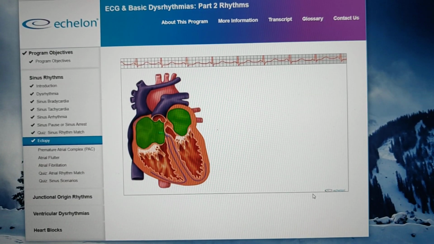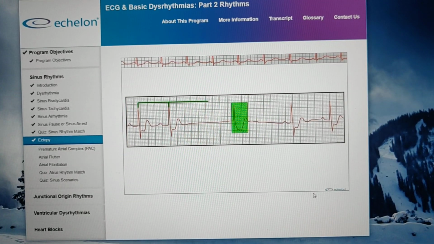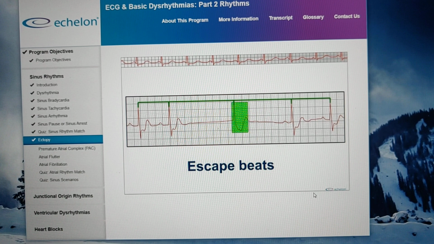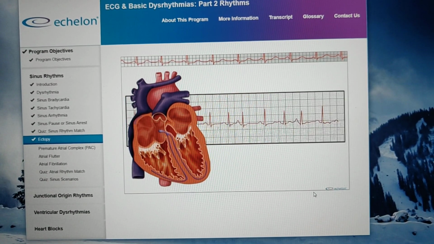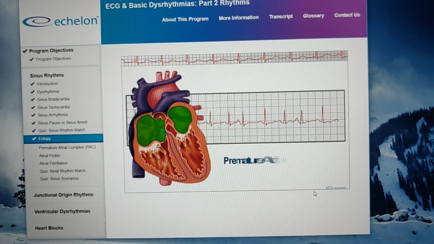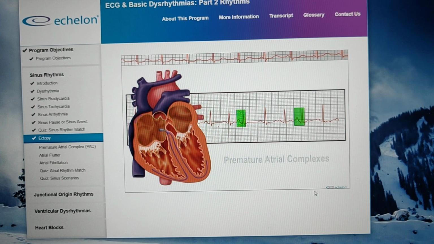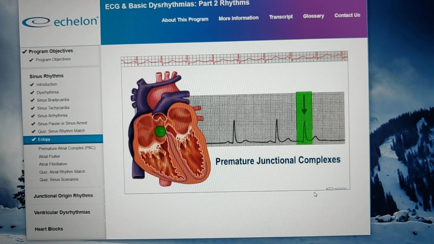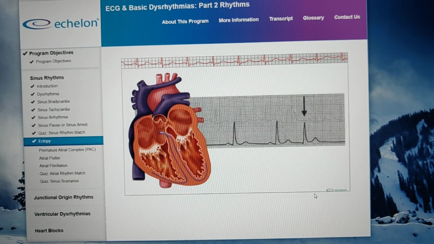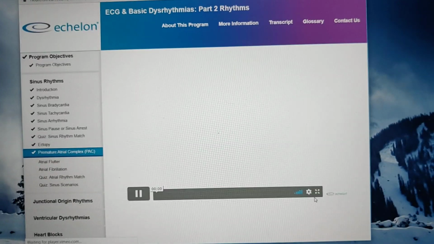Ectopic beats that appear early, before the next expected beat, are called premature beats. These premature beats may be produced by the atria, the AV junction, or the ventricles. Beats that appear after they are expected are referred to as escape beats. We can identify premature beats by their site of origin. Premature beats originating in the atria are called PACs, or premature atrial complexes. Those that originate from the AV junction are called PJCs, or premature junctional complexes, and those from the ventricles are called PVCs, or premature ventricular complexes.